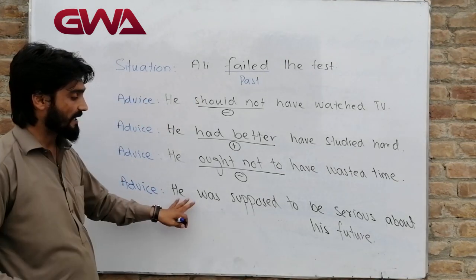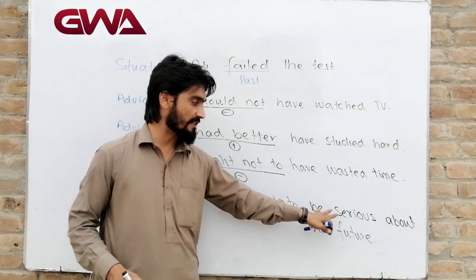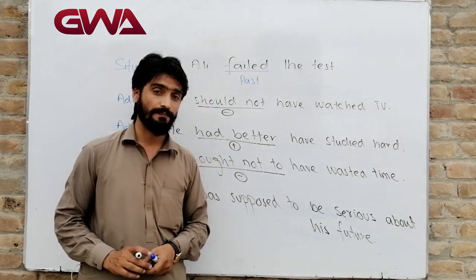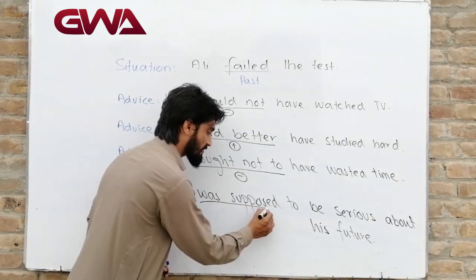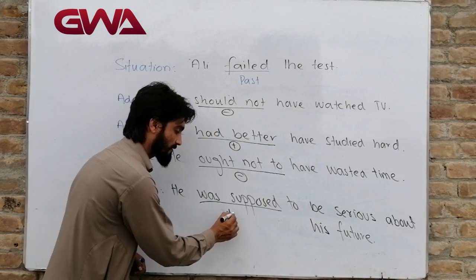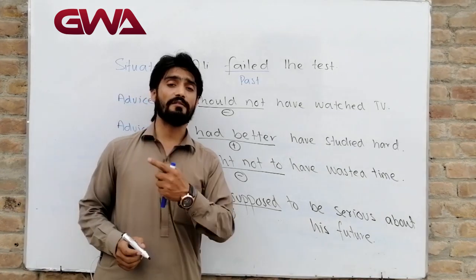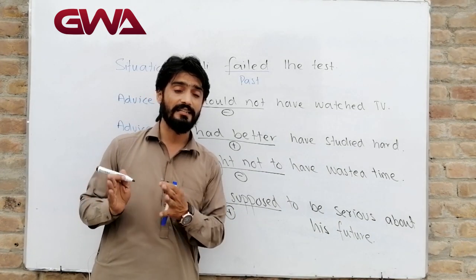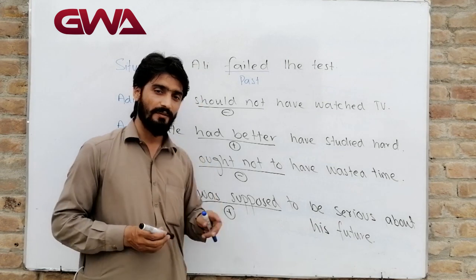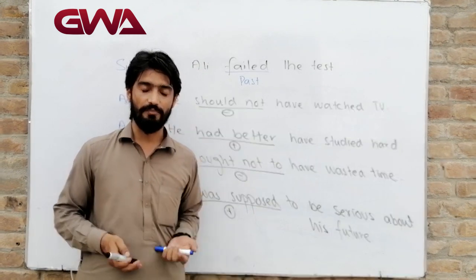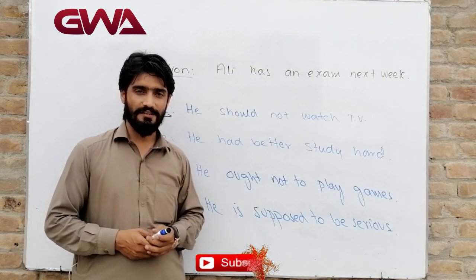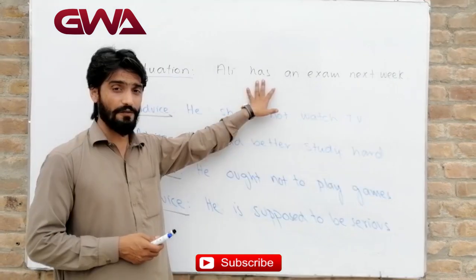The last advice, he was supposed to be serious about his future. Was supposed to, positive. It means he was not serious about his future. Positive sentence, negative meaning. Let's have examples about present or future.